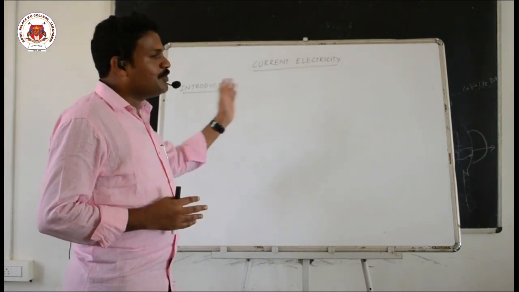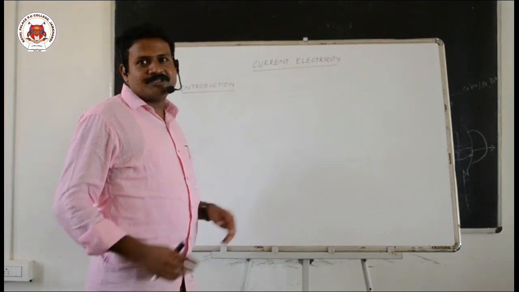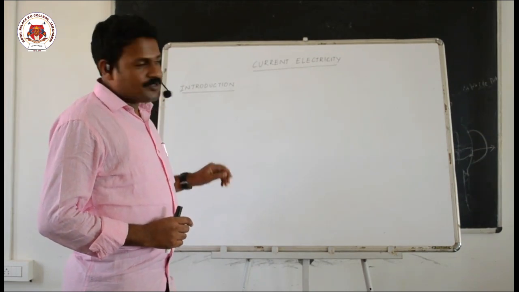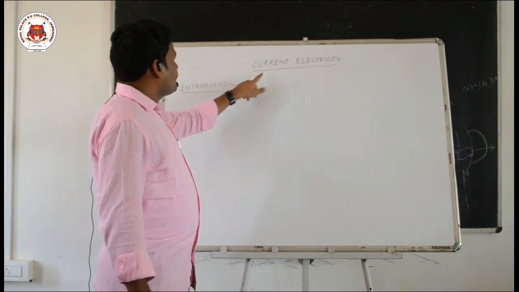What will moving charges do? What happens when charge moves? Total electricity is only because of the character of the electron, which is known as charge. So here we will study the behavior of charge when it is flowing. So what is the meaning of current?